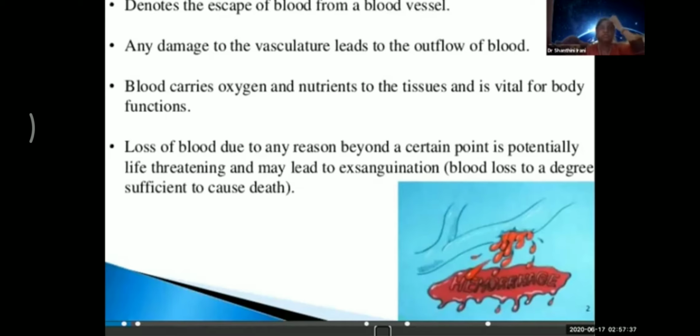Primary hemorrhage is due to injury to the blood vessels, and we can see it in front of our eyes. And the reactionary hemorrhage is also very dangerous because it occurs when the patient is shifted to the wards or is in the recovery room. There are reasons for this, because the BP comes up after the anesthesia effects wear off. Small vessels open up, and that is very dangerous because when the patient coughs or sneezes or even retches or vomits, the vessels open up and bleeding starts.